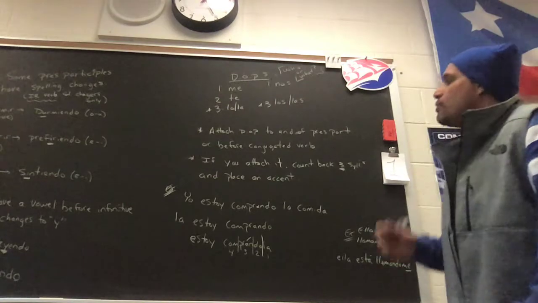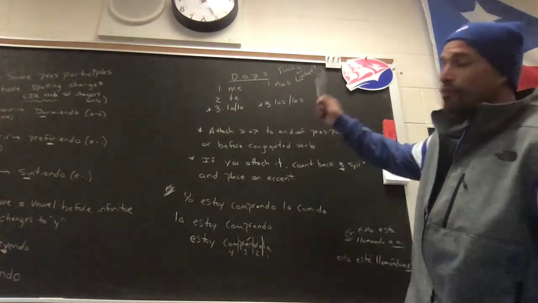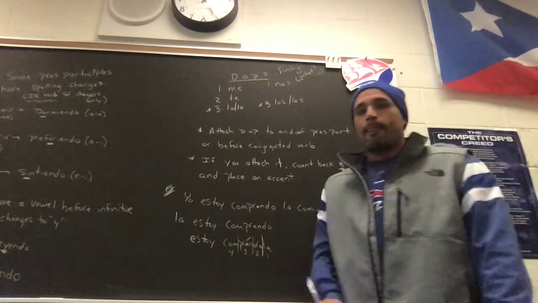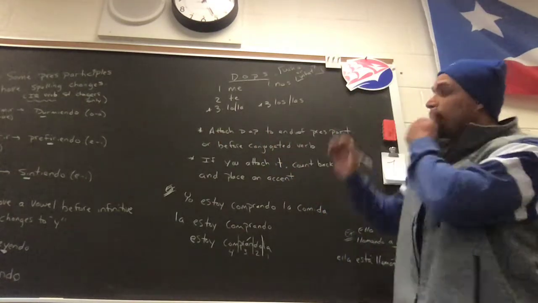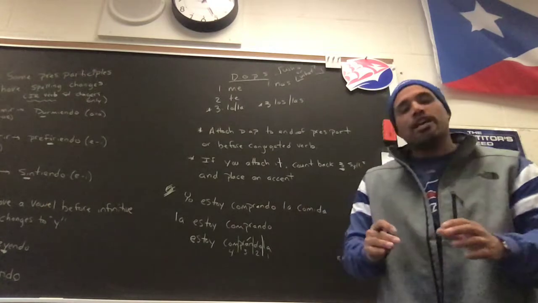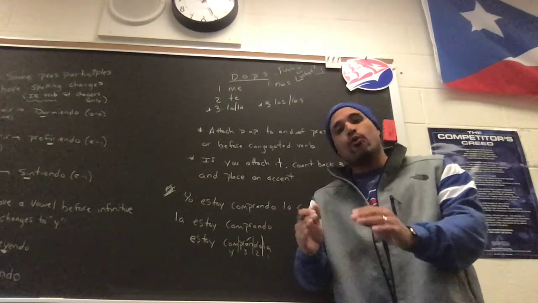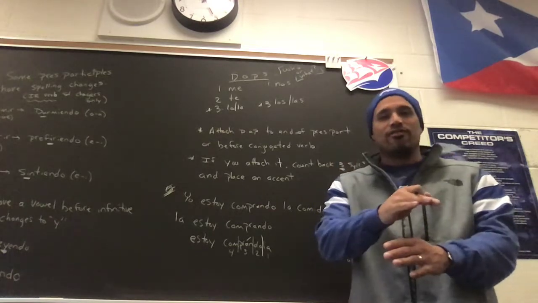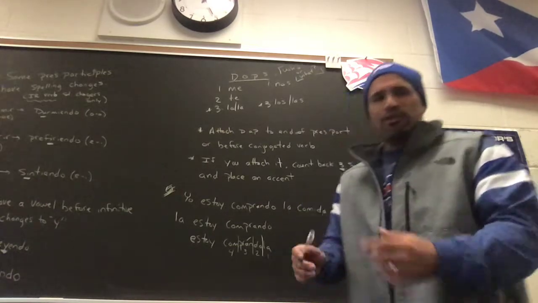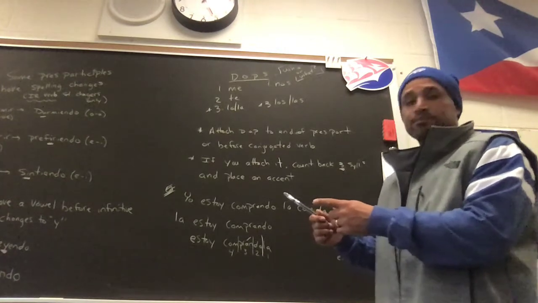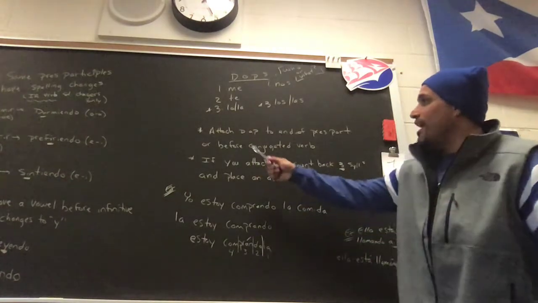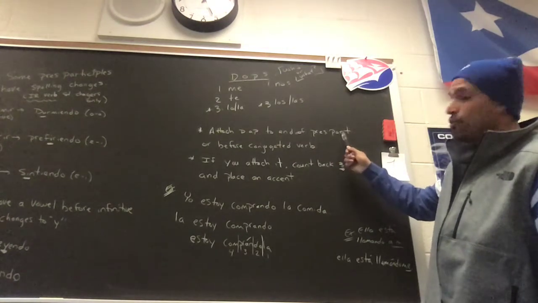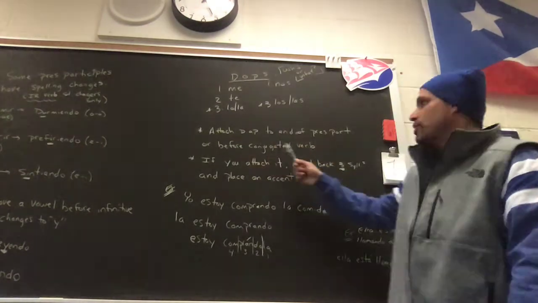Okay, so we want to talk about using these direct object pronouns with the present progressive, what I just talked about. If you remember the rule for direct object pronouns in regular present tense, if the verb is conjugated, then it goes before the verb. Or if there's an infinitive, you can attach it to the end of the infinitive. Very similar with the present progressive. You can either attach the direct object pronoun to the end of the present participle, or the gerund form, or put it before a conjugated verb.